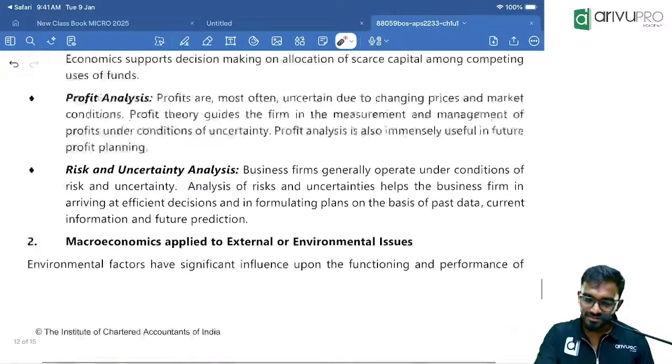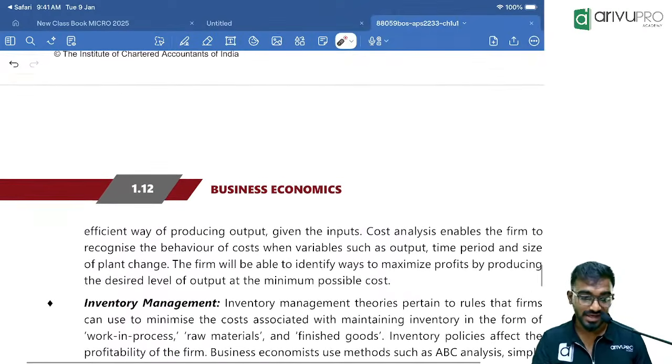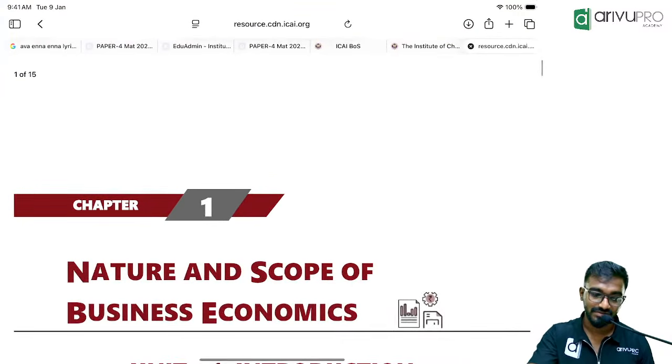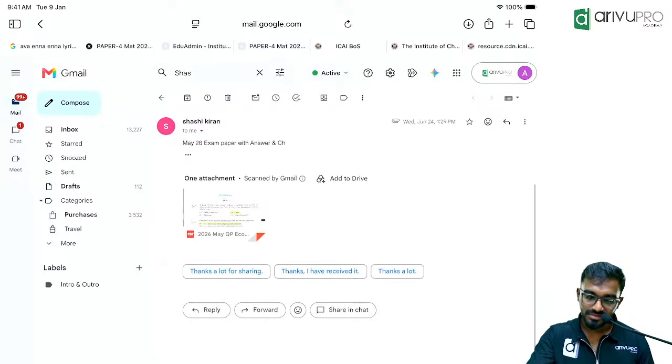And this is where most of the exam questions will be asked. And they will ask questions like this. Wait, I will show the exam question itself. I will download it. One second. Wait, it is in my mail. Just download the paper.